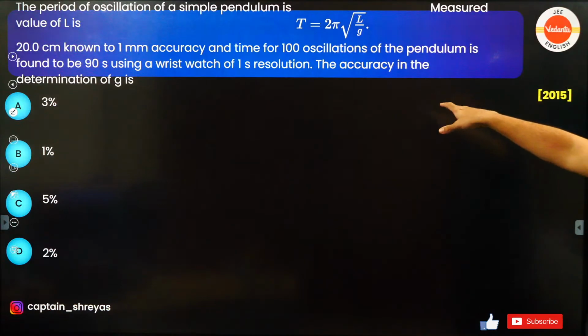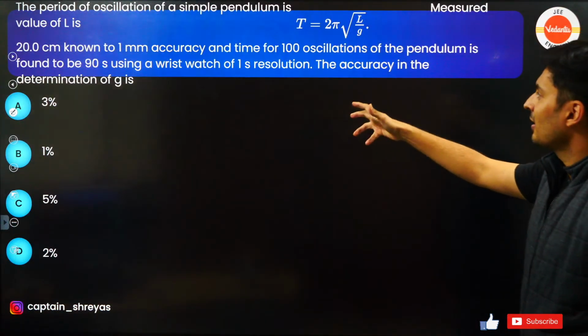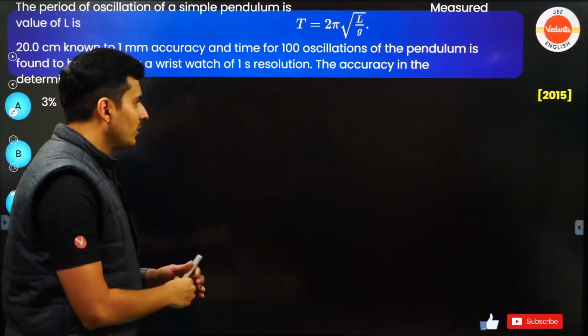2015 question. Time period is given. Length is given with an error. Time also has an error. Question is, what's the error in G? Acha, let's see how to solve this.